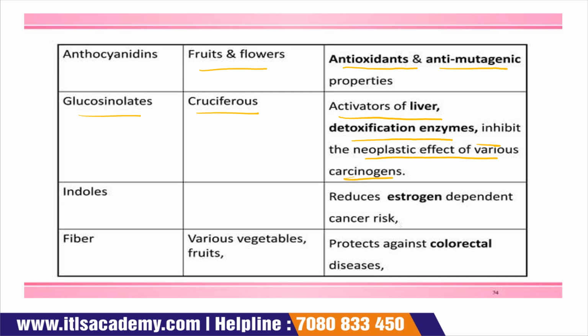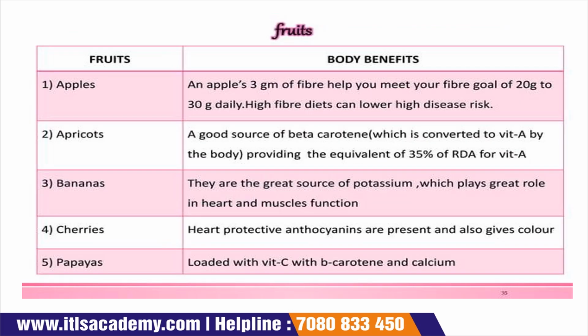Then indoles reduce estrogen and also reduce the risk of cancer. Fiber, the source of fiber is various fruits and vegetables, and the role of this fiber is that it protects us against colorectal disease. Now different fruits and their body benefits.